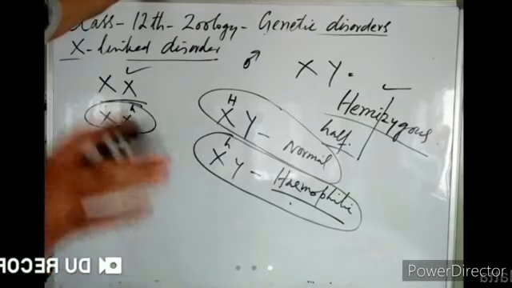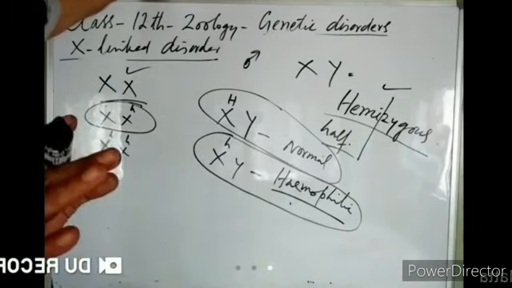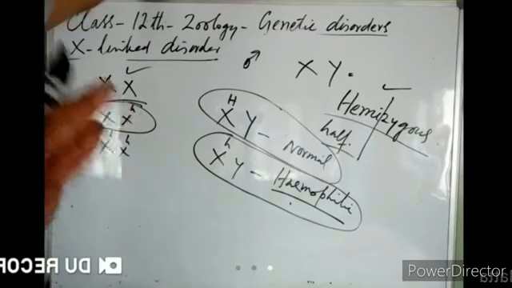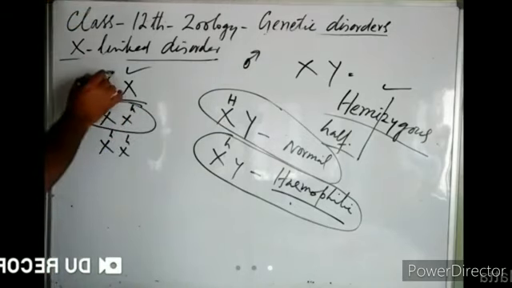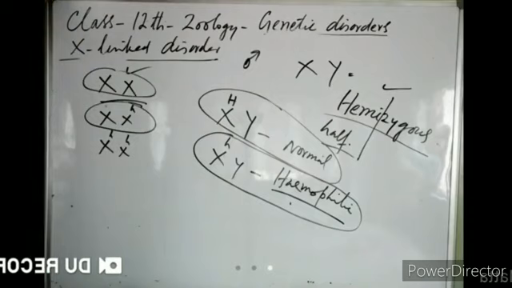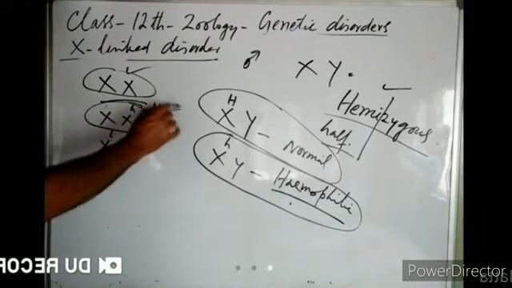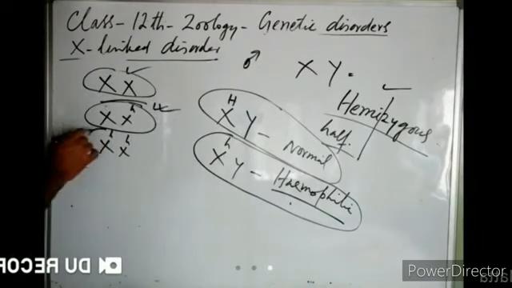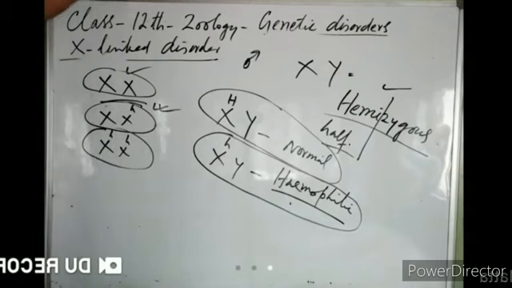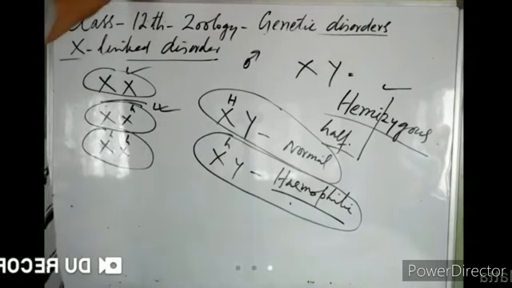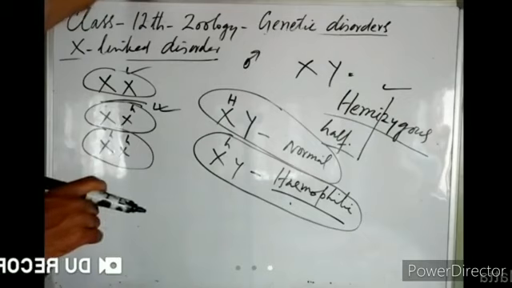A male will never be a carrier for hemophilia. However, a female may be homozygous dominant, a female may be in heterozygous condition, or a female may be in homozygous recessive condition. And a female can be a carrier for hemophilia, but males are never carriers for hemophilia, right? So this thing you have to keep in mind always.